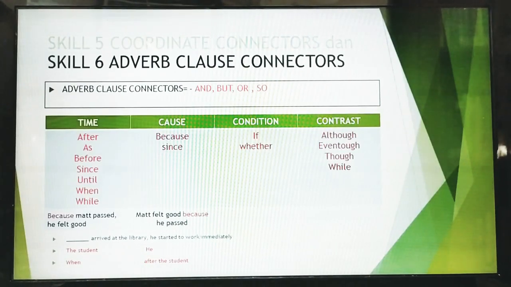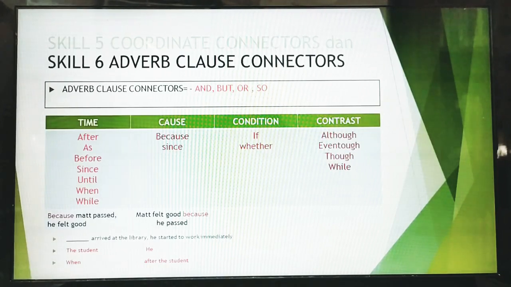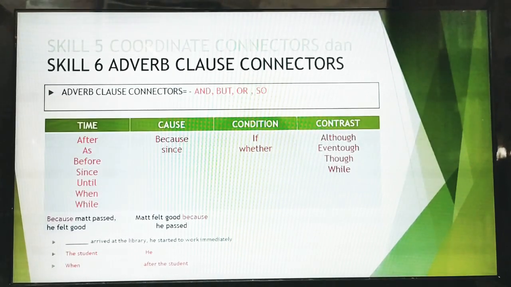So today we are going to talk about skill 6, adverb clause connectors. Before that, we already learned about coordinate connectors. So today we are going to talk about adverb clause connectors. Adverb clause connector, it's supposed to be this one.